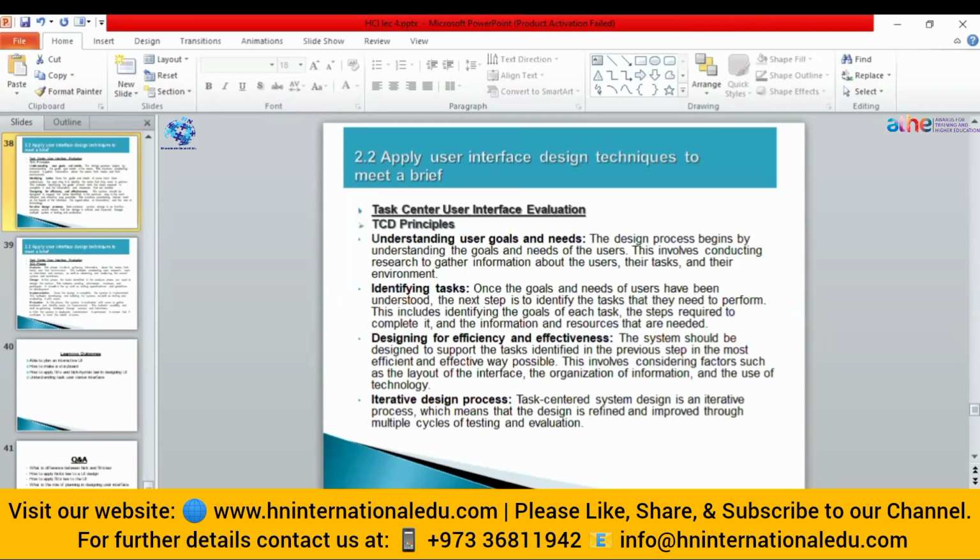Then the iterative design process means that if you create user-centered designs, they might need some evaluations. They might need some alterations day by day on the basis of feedback. Just like in your Windows or Android operating system, you get updates on a daily basis.